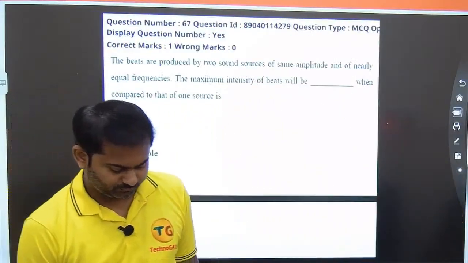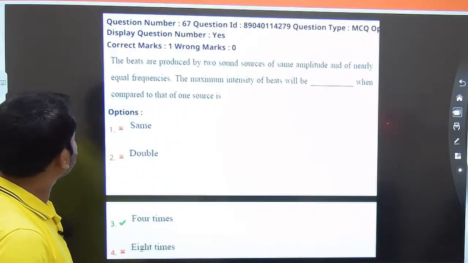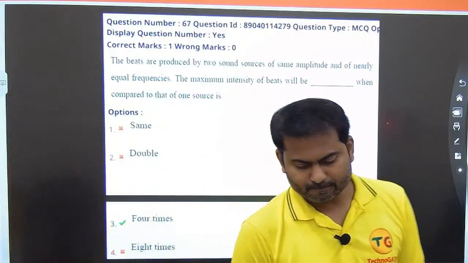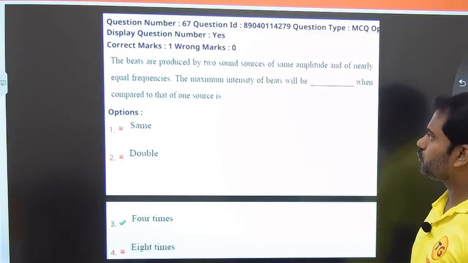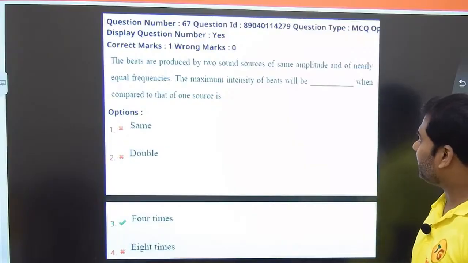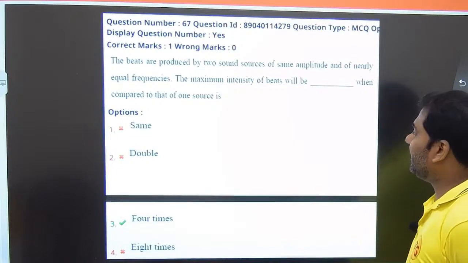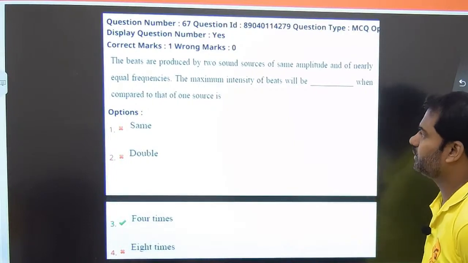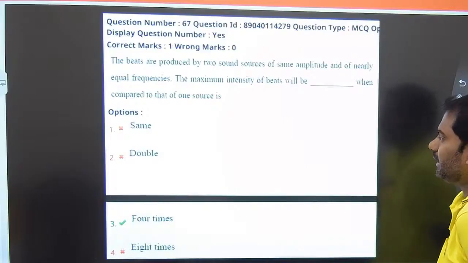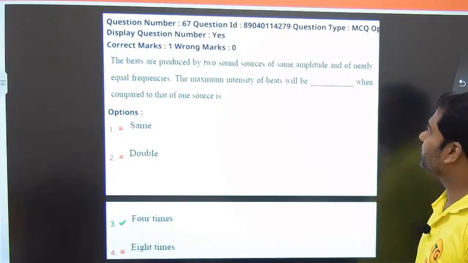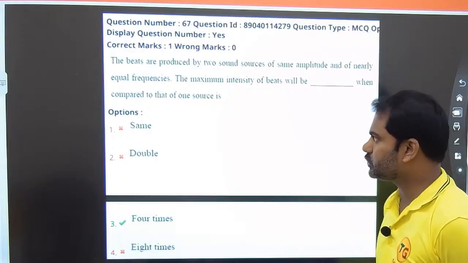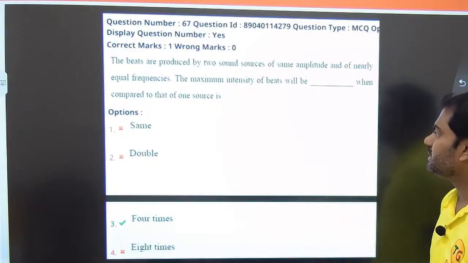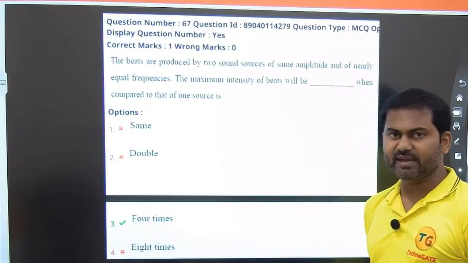67th question. It is given that the beats are produced by two sound sources of same amplitude, clear, and nearly equal frequencies. The maximum intensity of beats will be dash when compared to that of one source. The options are same, double, 4 times, 8 times.